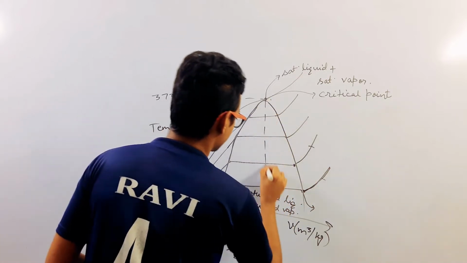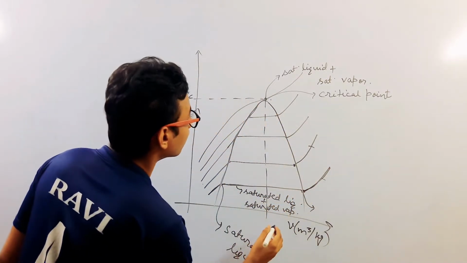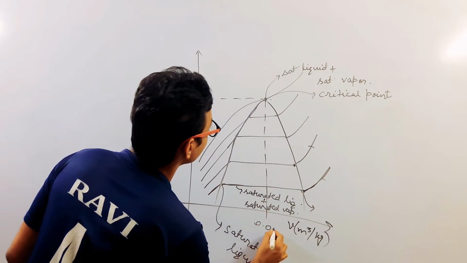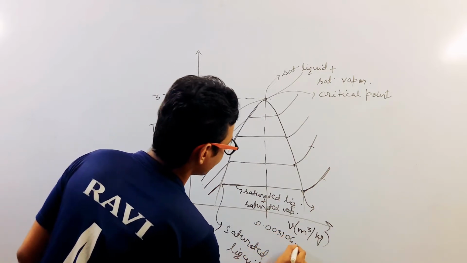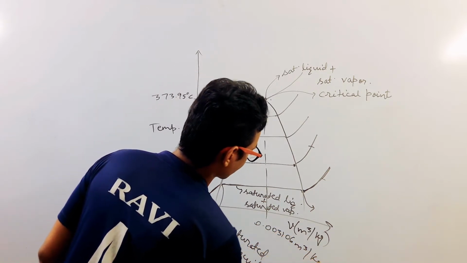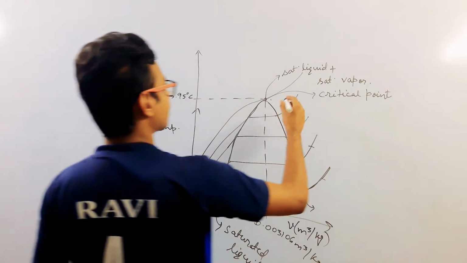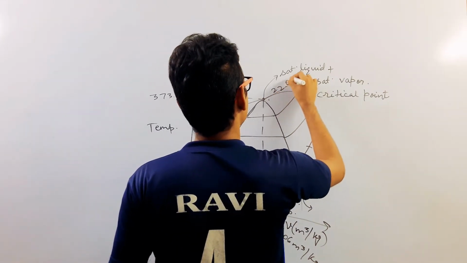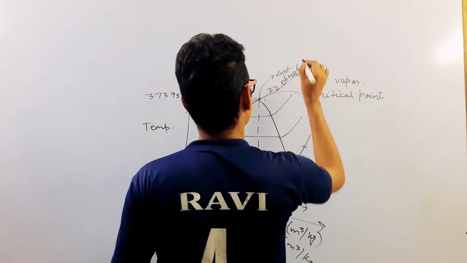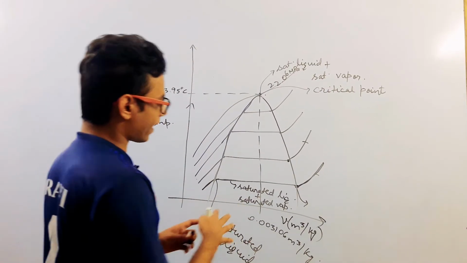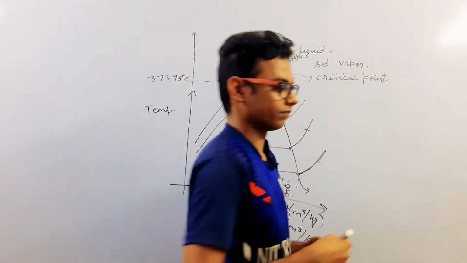The specific volume at this point is 0.003106 meter cube per kg, and the pressure at this point is 22.06 MPa. So this is the TV diagram of water.